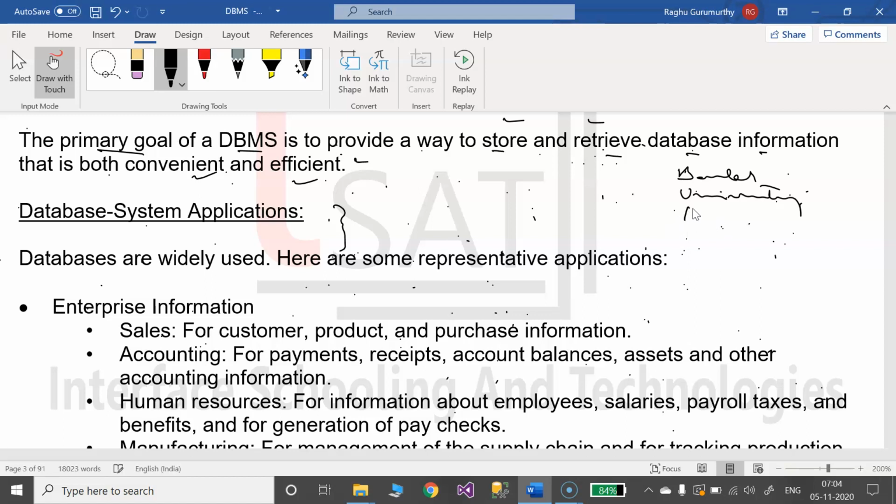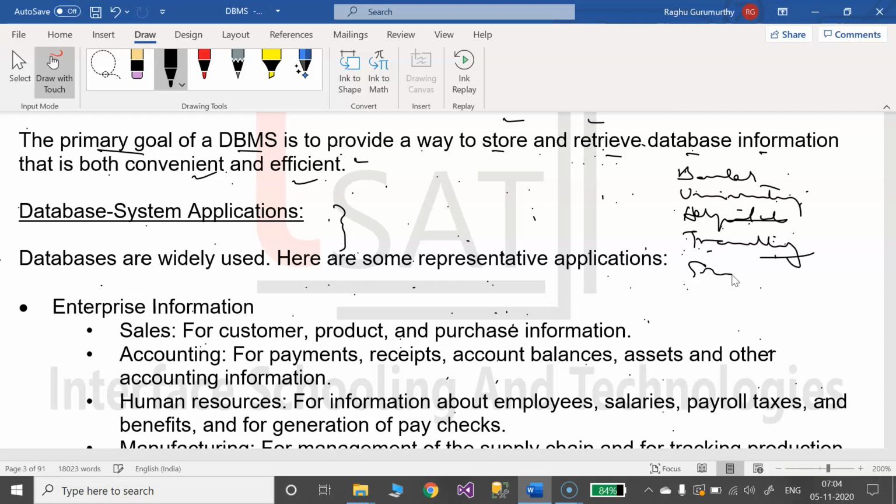Then hospitals: in the health sector, things depend fully on database management systems. Then traveling: if you need to travel within the city or out of the city, there is booking of buses and cabs, and there also we are using databases.